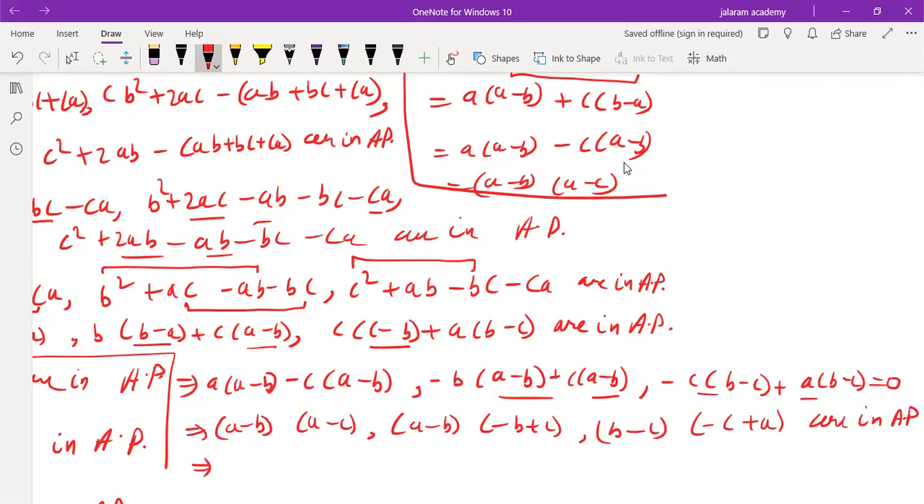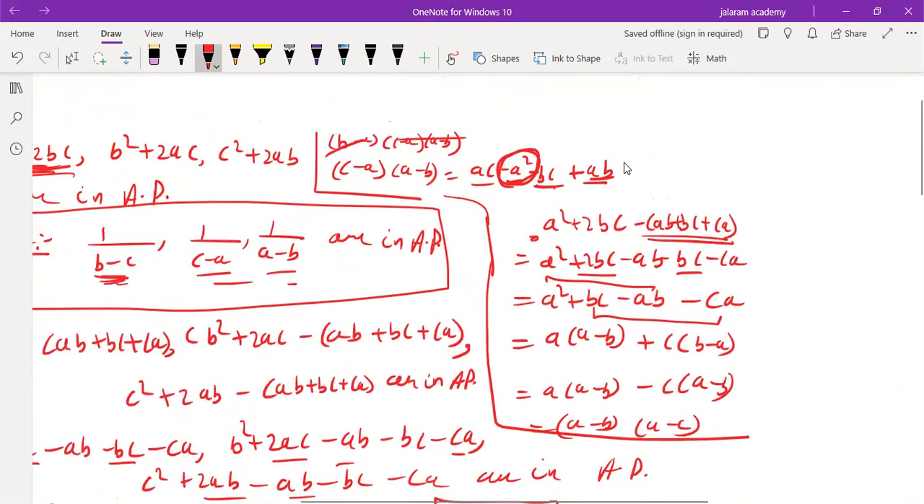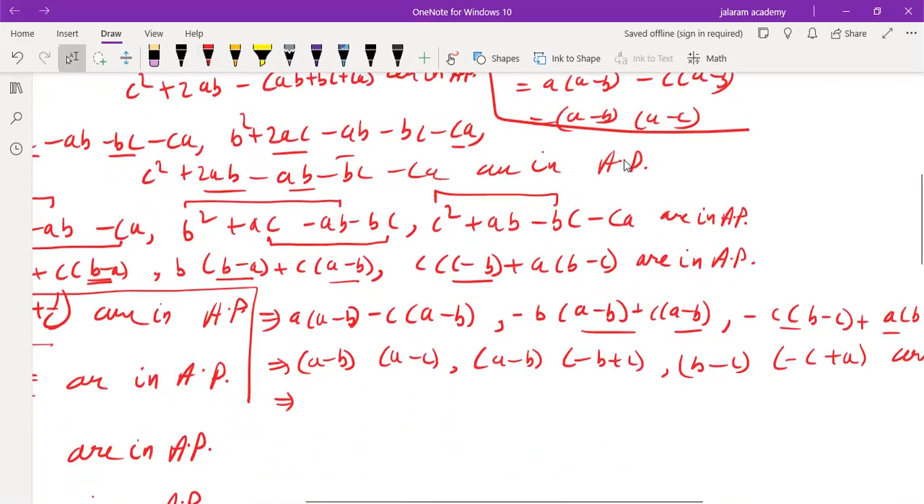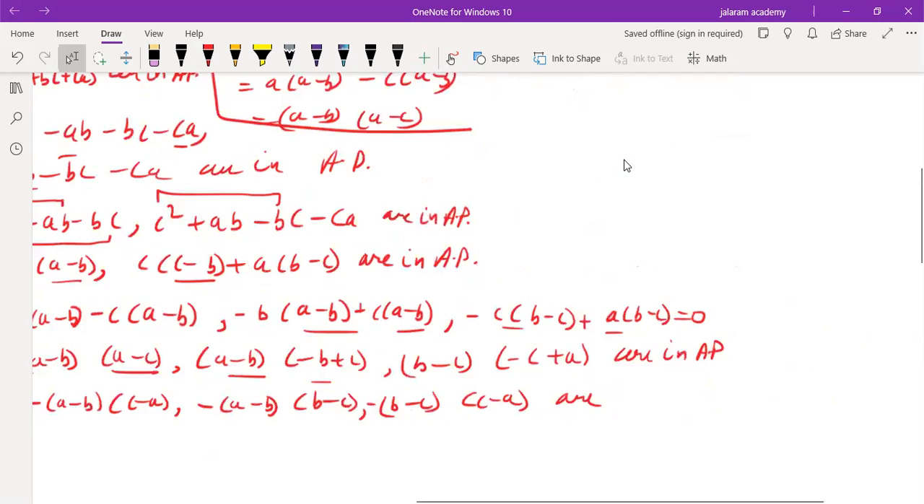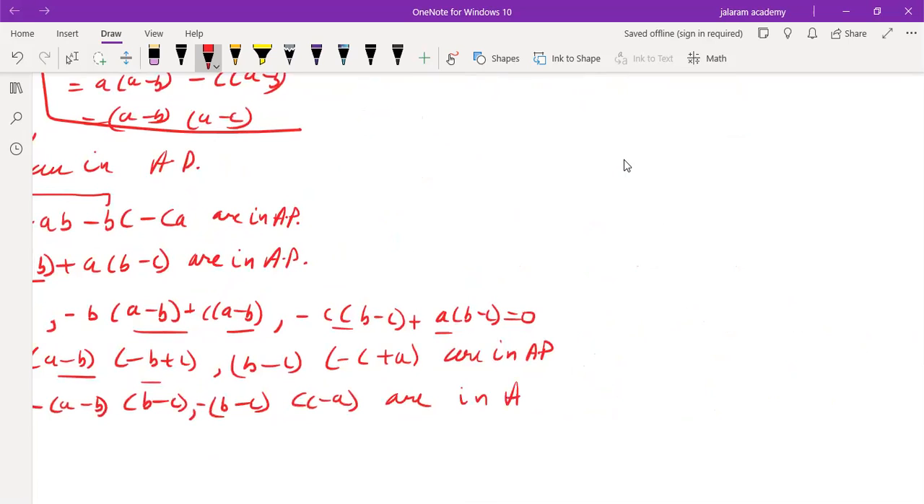And the terms which we have to bring are a minus b, b minus c, c minus a. So how to bring c minus a? If we take minus common again, (a minus b) into (c minus a), comma, (a minus b), and we have to take minus common from the second bracket, so (a minus b) into (b minus c). From third, (b minus c) and minus common again into (c minus a) are in AP.